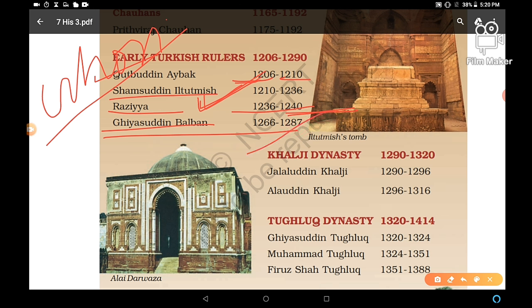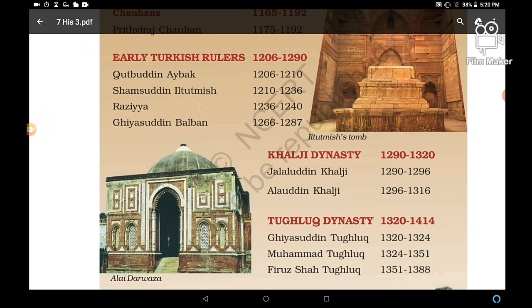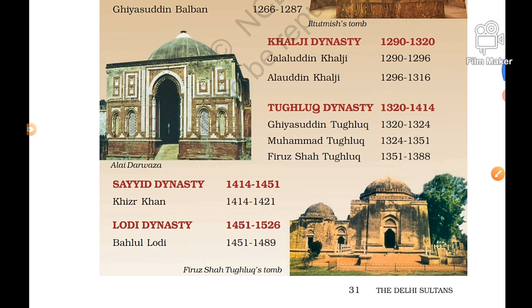After that, Khilji dynasty. The Khilji dynasty was set up by Jalaluddin Khilji, and Alauddin Khilji was the most famous ruler of the Khilji dynasty, 1296 to 1316. After that, Tughlaq dynasty. Ghiyasuddin Tughlaq was the founder of this dynasty, and Firoz Shah Tughlaq ruled 1351 to 1388, a very famous ruler.